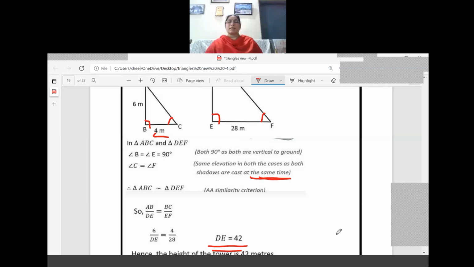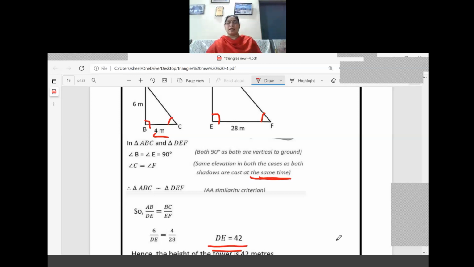Next, the elevation angle, that is the shadow with the sun rays. What is the angle we are making? It is the same time, same shadow, same angle, so it is also the same. So by this AA similarity criteria, we have proved that these two triangles are similar.